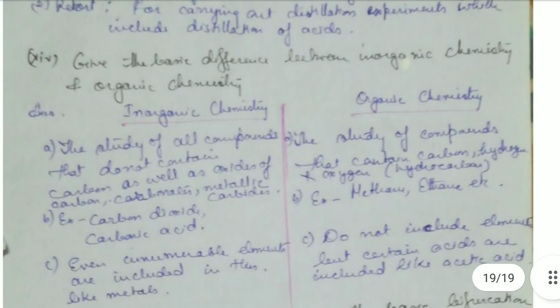Now give the basic difference of inorganic and organic chemistry. The study of inorganic chemistry is the study of all compounds that do not contain carbon, as well as oxides of carbon, carbonates, metallic carbides.